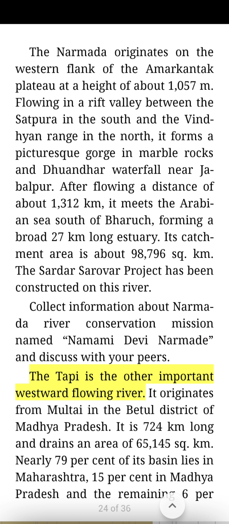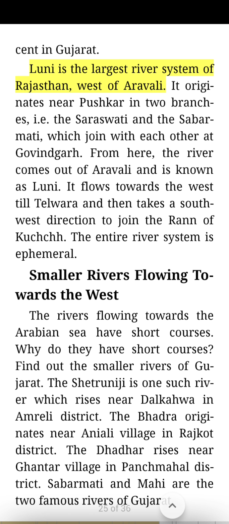The Tapi is the other important westward flowing river. It originates from Multai in the Betul district of Madhya Pradesh. It is 724 kilometers long and drains an area of 65,145 square km. Nearly 79% of its basin lies in Maharashtra, 15% in Madhya Pradesh, and the remaining 6% in Gujarat.